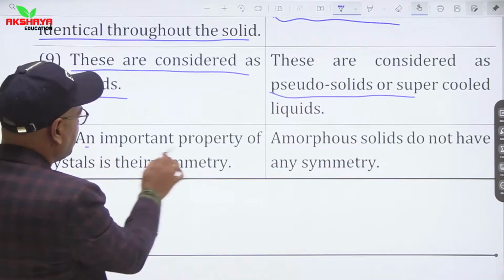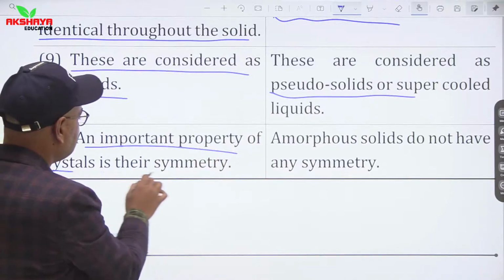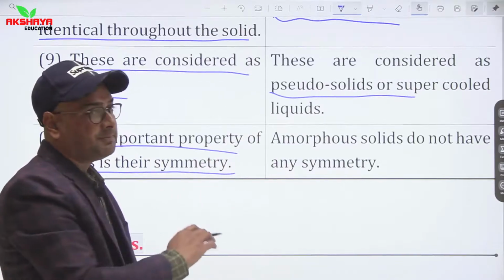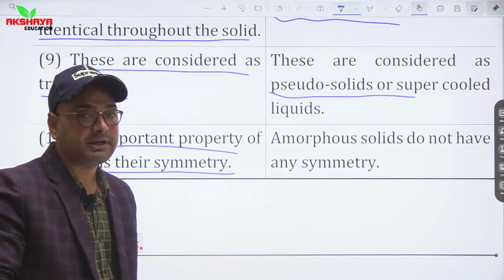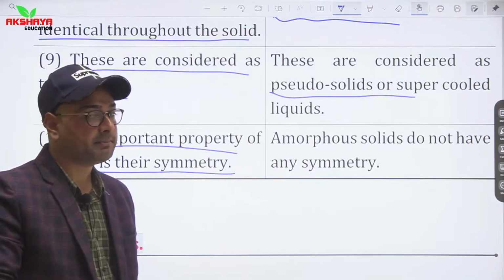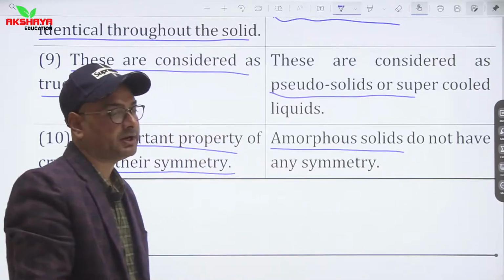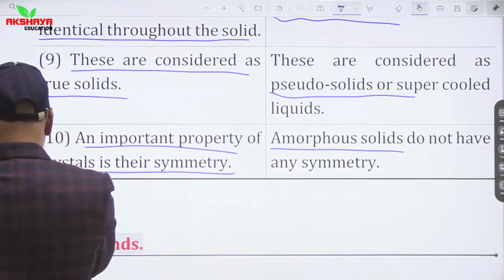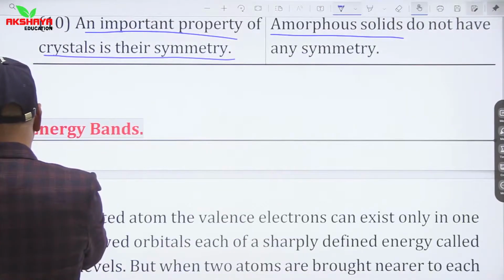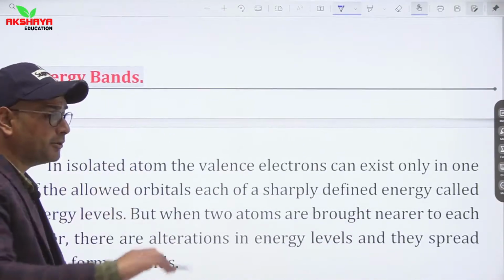An important property of crystalline solids is their symmetry. It means crystalline solids have a definite shape, that's why they have a particular symmetry, while amorphous solids do not have any symmetry. So these are some basic differences between crystalline solids and amorphous solids.